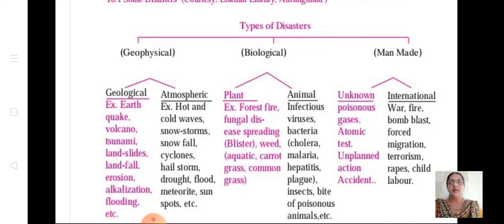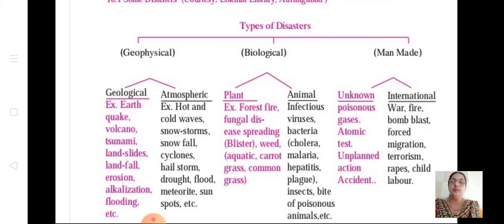These come under atmospheric. Then under biological, there are two types. One is about plants, another one is animals. Under plants, disasters occurring in the forest, like forest fire, fungal disease spreading, weeds, and carrot grass are all problems in plants. Sometimes there will be fungal disease in the crops, so the full crops will be destroyed. Okay, forest fire.